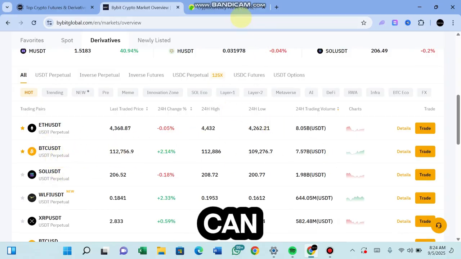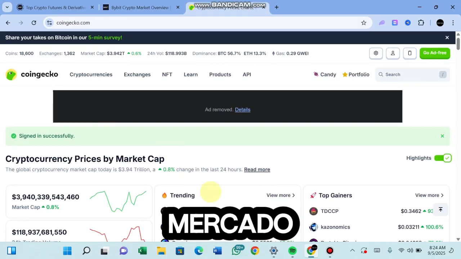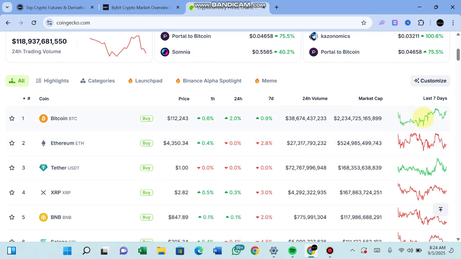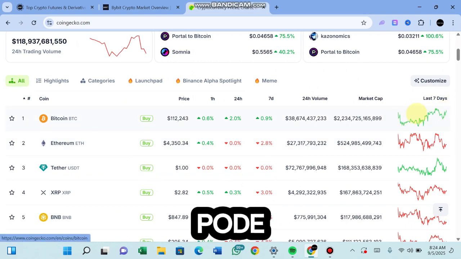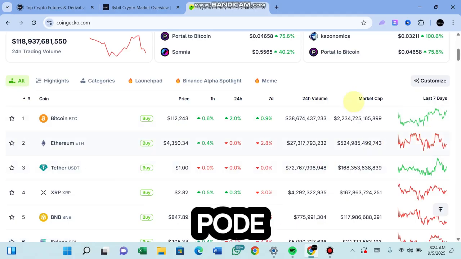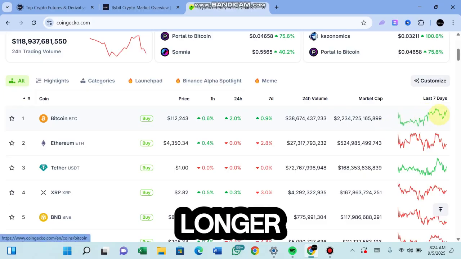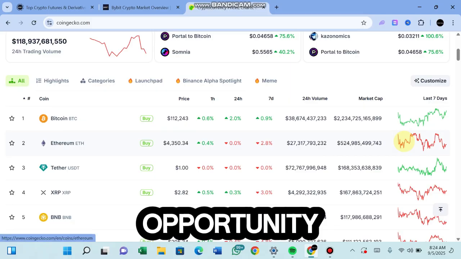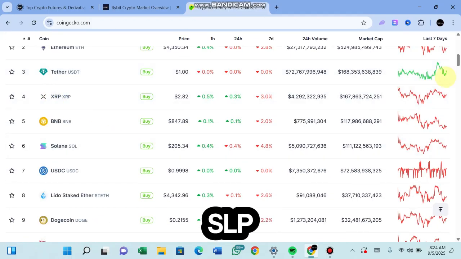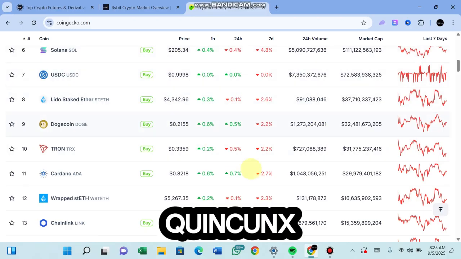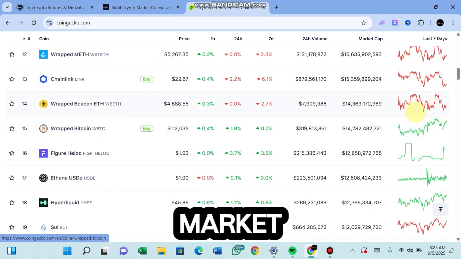The other thing to do is check CoinGecko to see the market volume and the direction of the market. On CoinGecko, you can see that Bitcoin has been bullish over the last 7 days. Ethereum is bearish. This means that if you are trading Bitcoin, you should be looking for buying or long opportunities, while if you want to trade Ethereum, you're looking for opportunities to short. If you want to trade SOL, you're looking for short opportunities, not buying opportunities. So we use CoinGecko to know the general market direction.